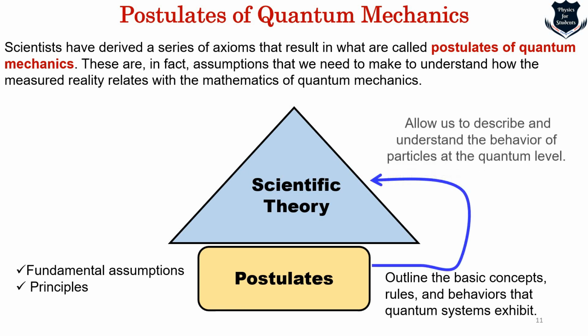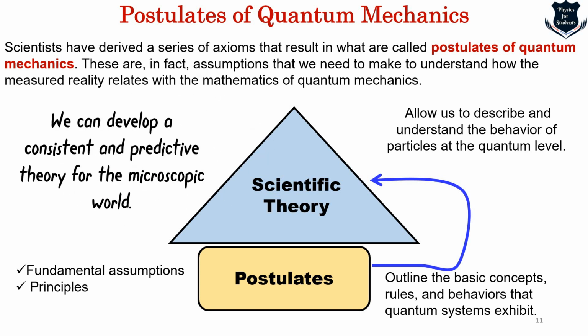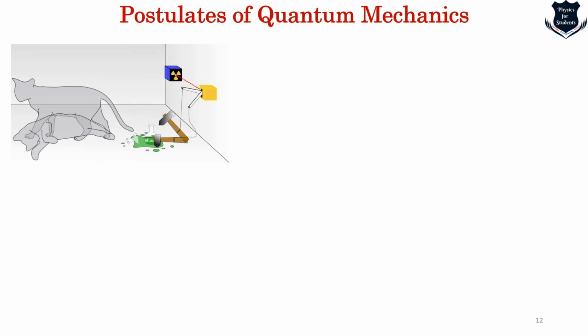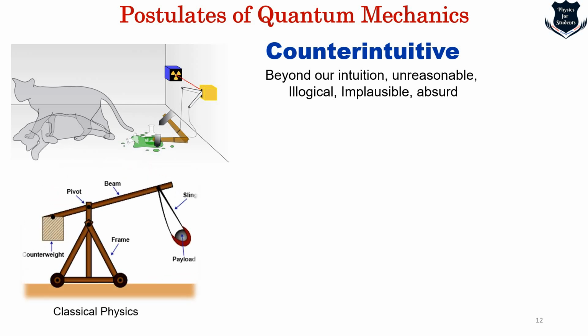And from here we go into the scientific theory, which allows us to describe and understand the behavior of particles at the quantum level. So we can develop a consistent, very predictive, and robust theory for the microscopic world. And for that we need those postulates. In a quantum system, things are pretty counterintuitive, because it goes beyond our intuition, it seems unreasonable, illogical.